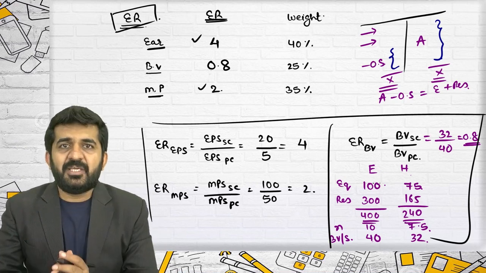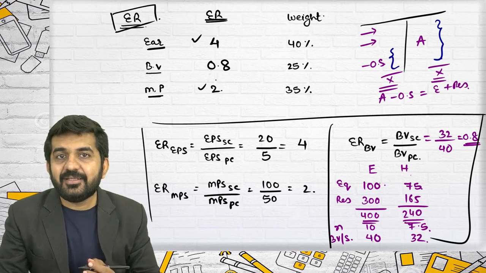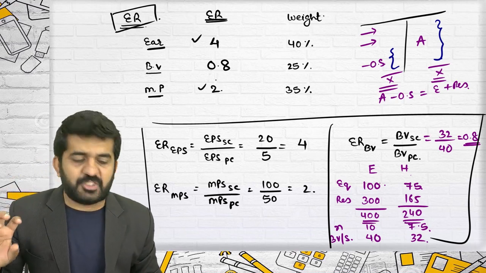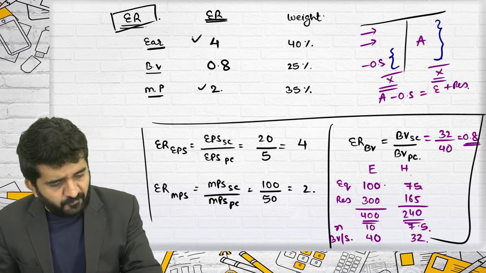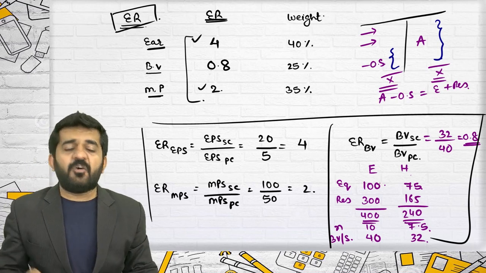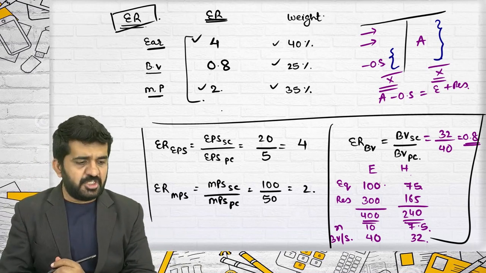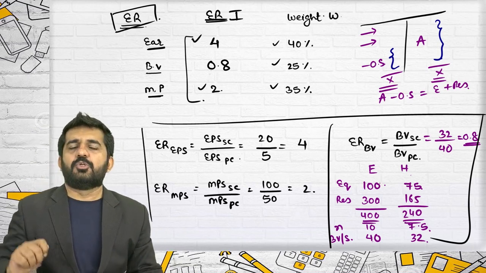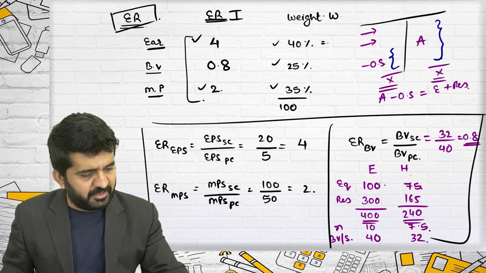Now you will tell me, sir, what is the exchange ratio? 4, 2 or 0.8? The exchange ratio is neither 4, nor 0.8, nor 2. It is a weighted average of all three, where the weight is to be given for each of the exchange ratios. So this I'll take as I, this as W: sigma I W divided by sigma W. This is total 100%, so I can just do this.